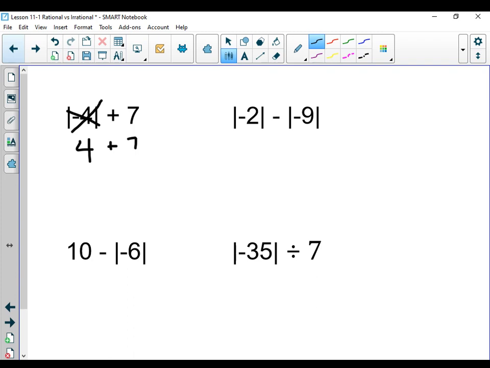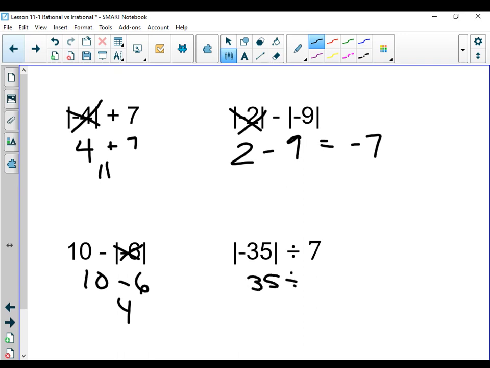Plus 7. What do these bars mean? How far away from 0? Absolute value of 2, minus absolute value of 9. 2 spots away. What do these bars mean? How far from 0? 2 minus 9 is negative 7. What do these bars mean? How far away from 0? Which is 6. So it's 10 minus 6, which equals 4. 35 away from 0. 35 divided by 7 is 5.